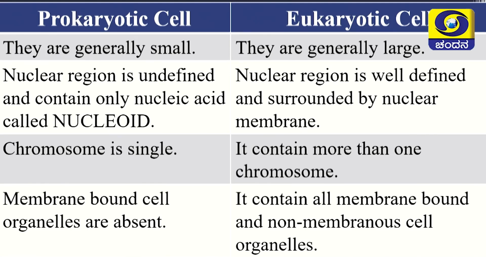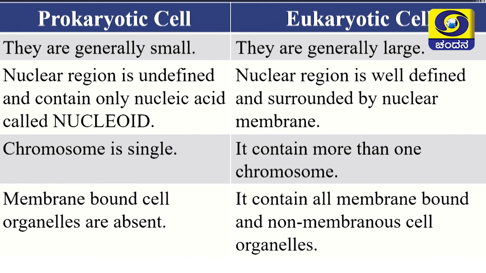Prokaryotic cells are generally small, whereas eukaryotic cells are large. In prokaryotic cells, as you have seen in the bacterial cell, the nuclear region is not defined. It does not have a nuclear membrane and is called a nucleoid. Pro means primitive, karyon means nucleus. A primitive nucleus is seen in prokaryotic cells, whereas in eukaryotic cells, eu means true, karyon means nucleus. The nuclear region is well defined and it is a true nucleus surrounded by a nuclear membrane.